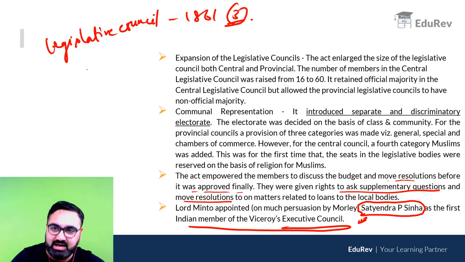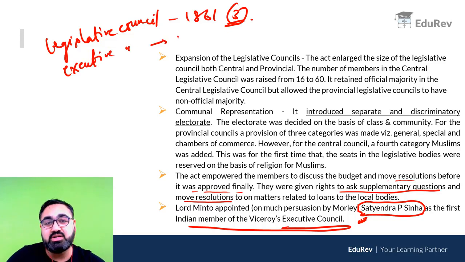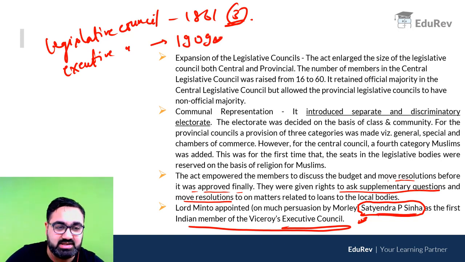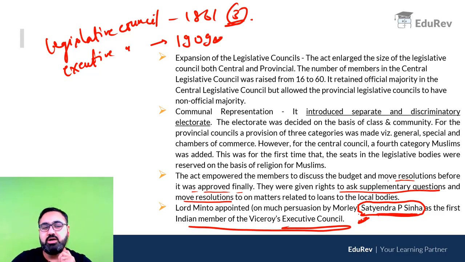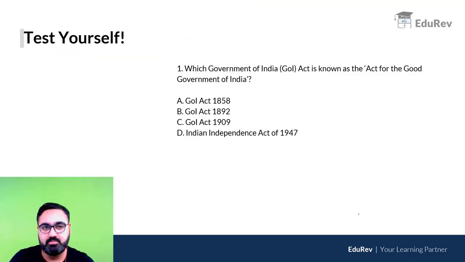But in the Executive Council of the Viceroy, means the Council of Ministers, जैसे आप समझ सकते हैं. In the Executive Council, the first Indian that was added was in 1909 only, and he was Satyendra Sinha. Remember this name. He was the first person or first Indian to be added in the Viceroy's Executive Council. That was done through 1909.